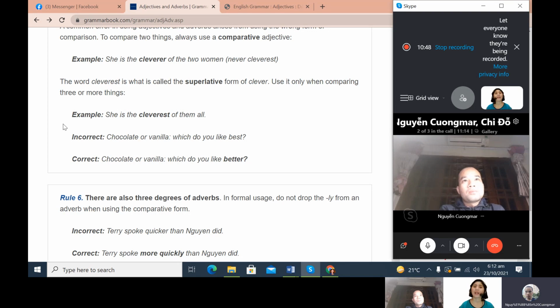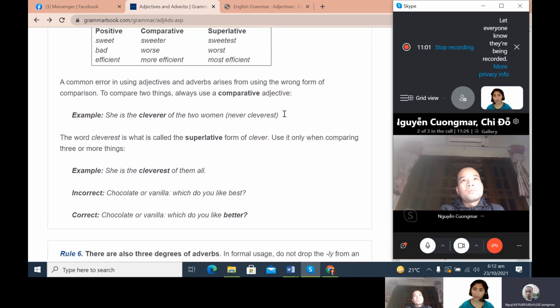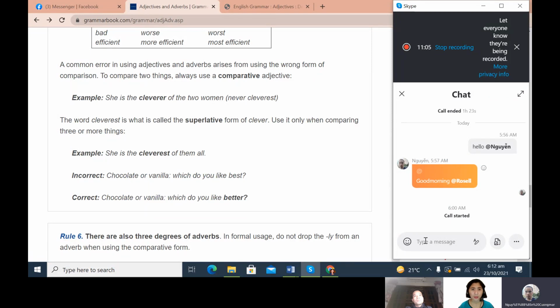Okay, here. Look at this one. Chocolate or vanilla. Which do you like best? This is wrong. Because, okay, for good, we also have here: good, better, best.